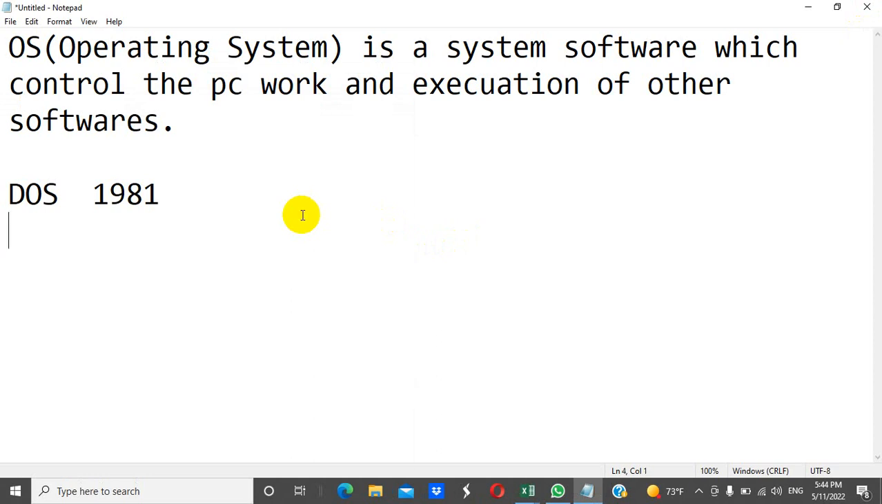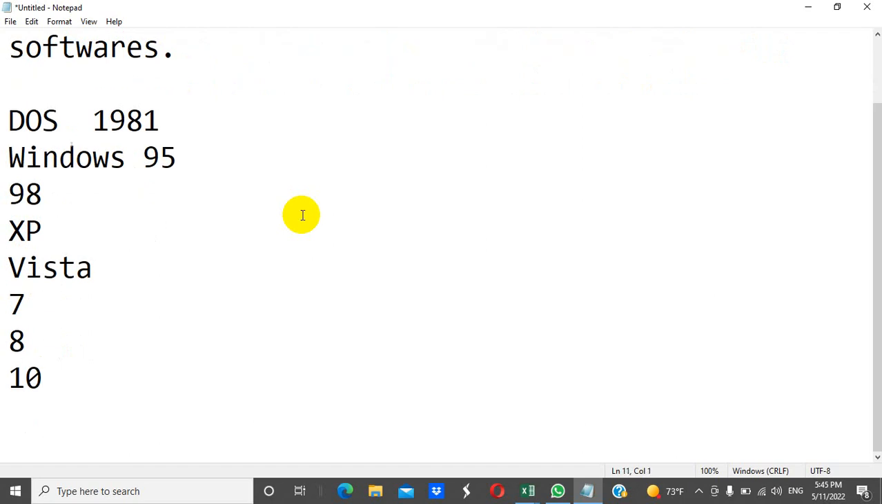Then the operating system which was released was Windows 95. Then another version was released, called Windows 98. After that, Windows XP was released, then Windows Vista, and then Windows 7, Windows 8, Windows 10, and the latest version of the Microsoft operating system we have for computers is Windows 11. These are the Microsoft operating systems.